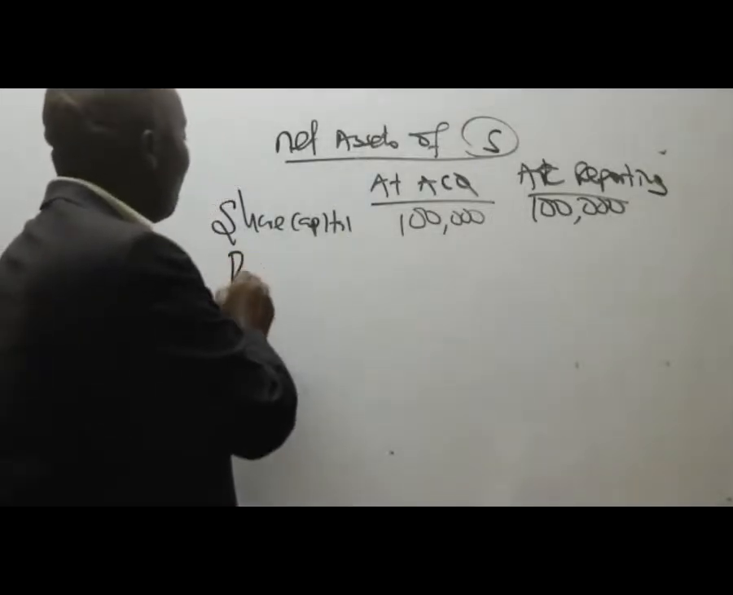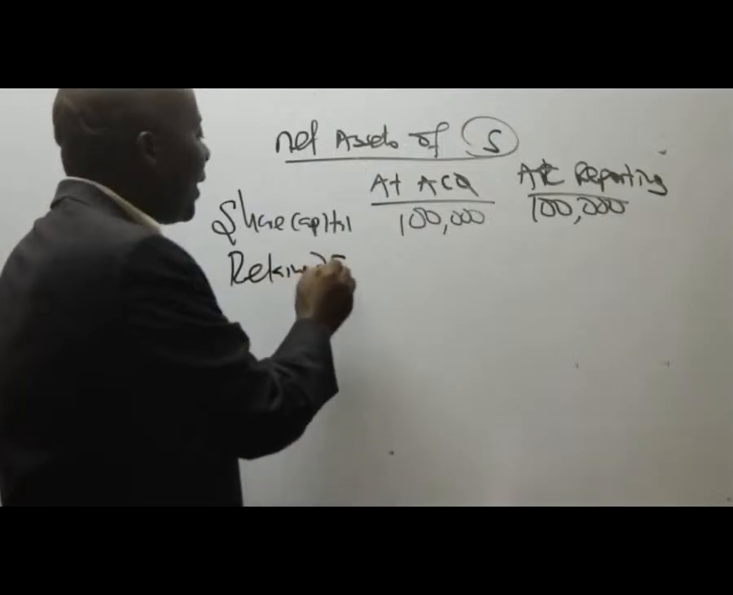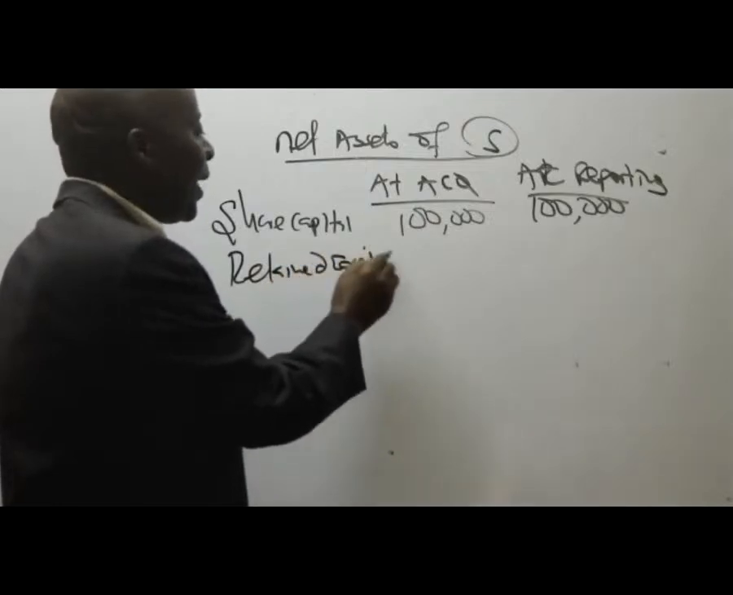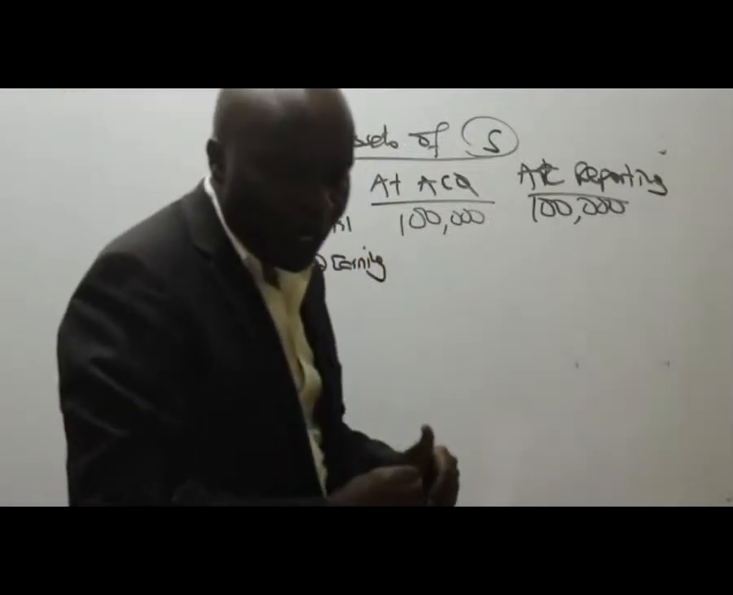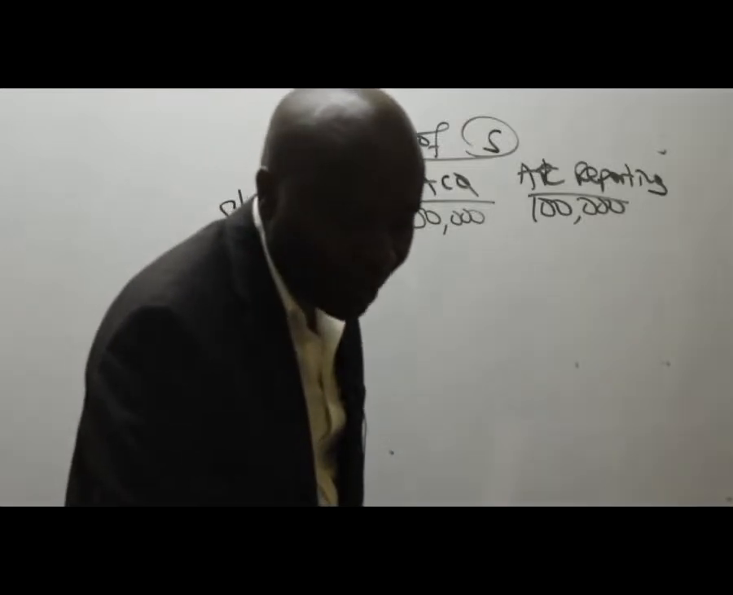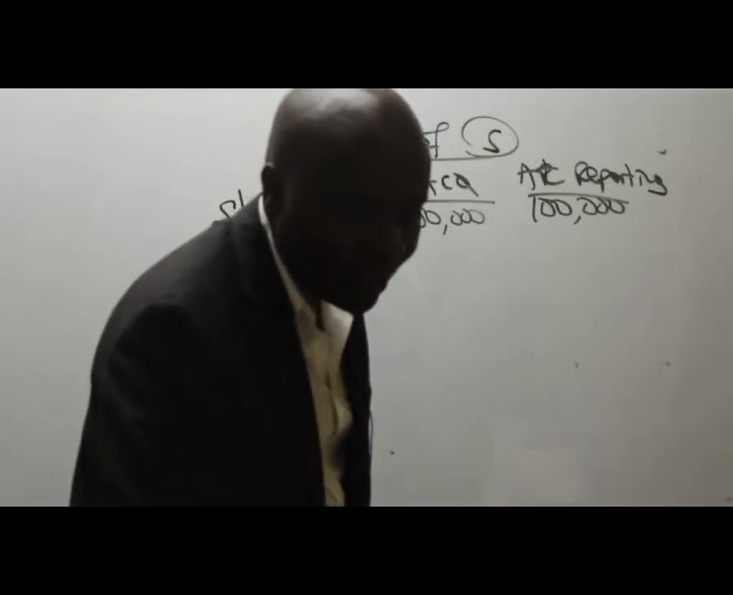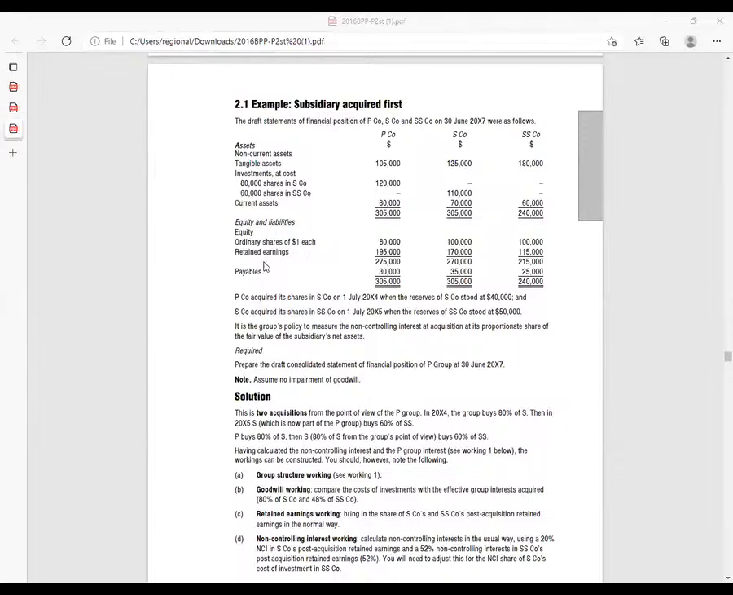From there, come and give me the retained earnings. Retained earnings, ladies and gentlemen, what do we have? These are retained earnings at reporting for S. For S at reporting, retained earnings is 170,000.